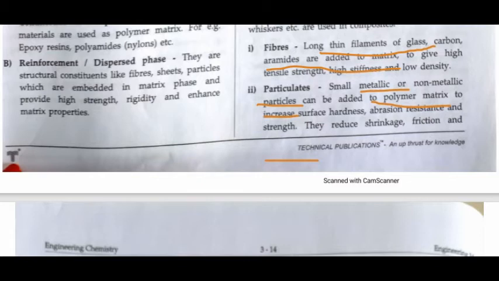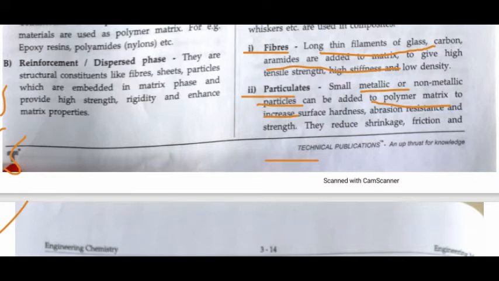So these come under the flakes. These are the matrix that we have studied. The matrix is made up of thermosetting plastic or a thermoplastic, and the fibers in this, you can see, are the thread-like structure, whatever you want to say. These are reinforcement. Basically we call them reinforcement or dispersed phase. These are fibers, particulates, and flakes, right?